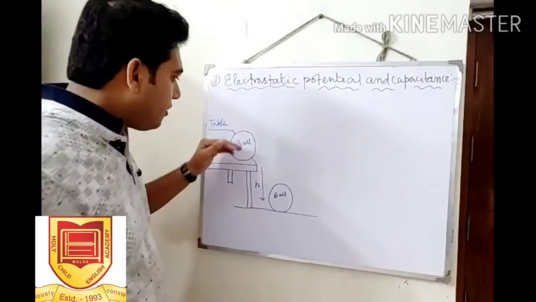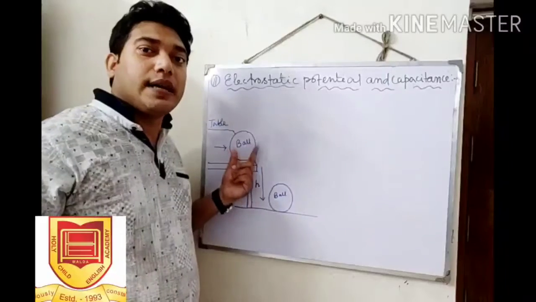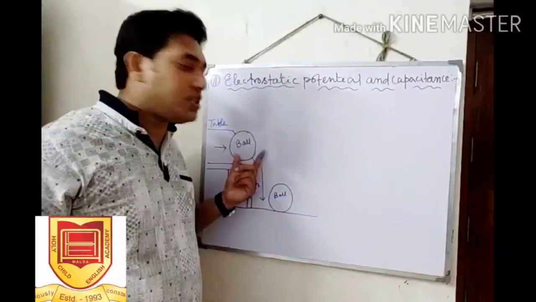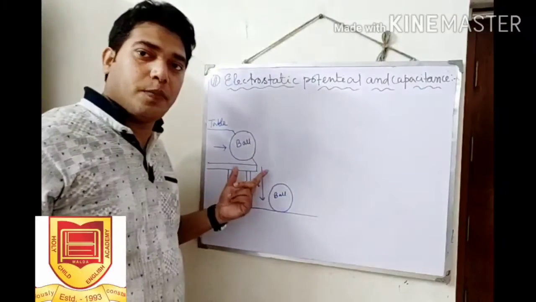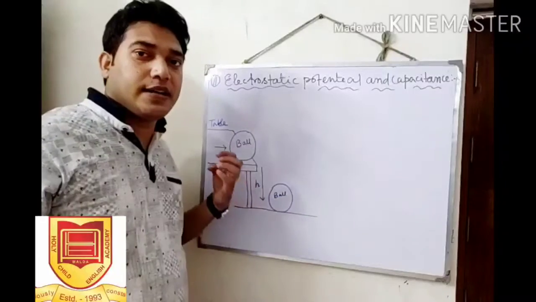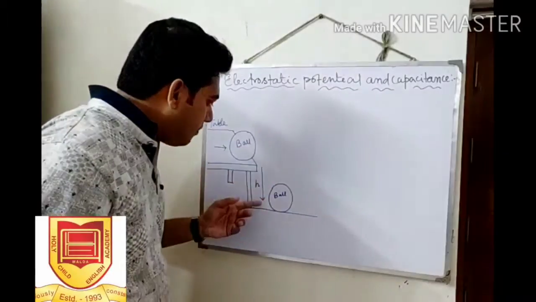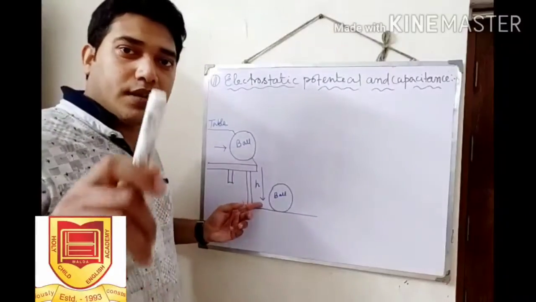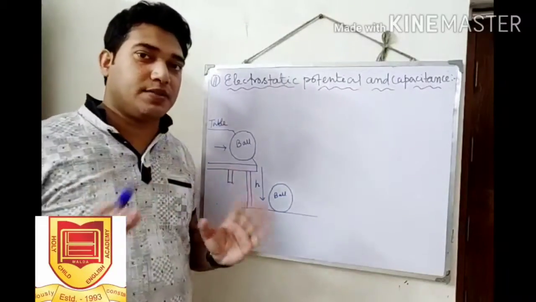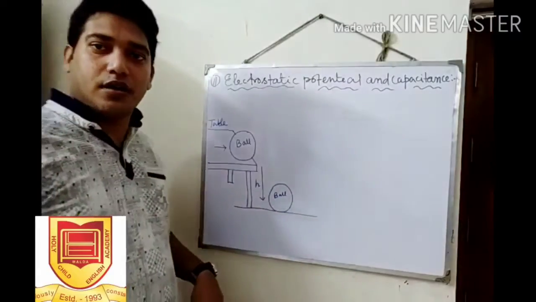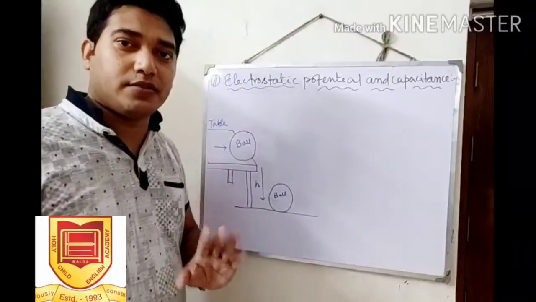When it starts falling, its potential energy is maximum and kinetic energy is zero, because the velocity is zero, it is in a stable position. But when it starts falling, its potential energy is decreasing and kinetic energy is increasing. Before touching the ground, the potential energy is zero and the kinetic energy is maximum. So the total energy remains conserved during falling. At every point the total energy remains constant.